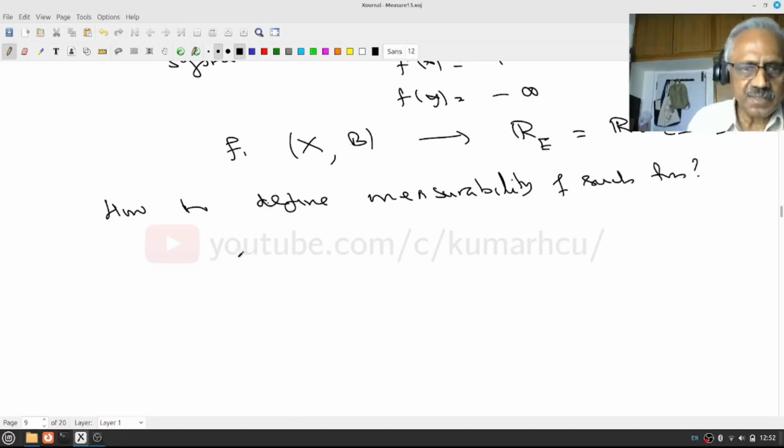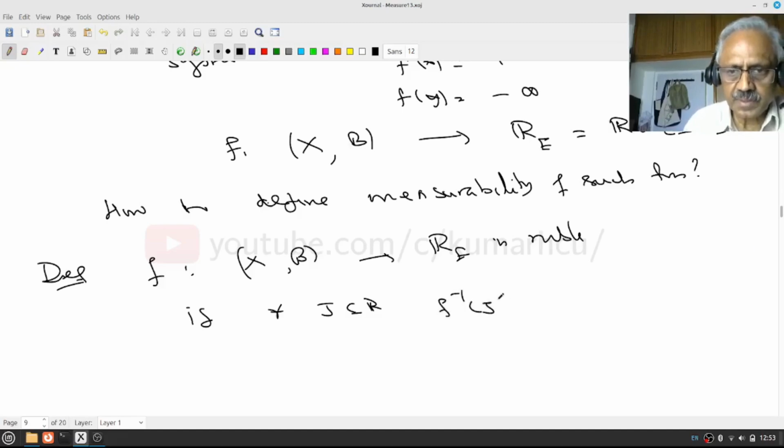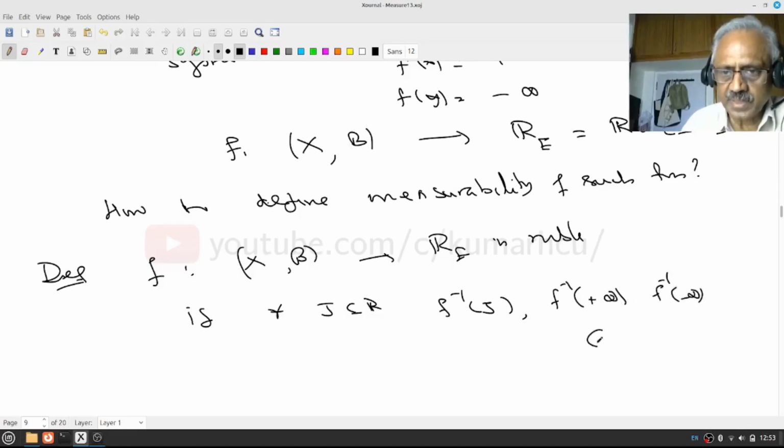It's again easy. We say that this is our definition. A function from (X, B) to R extended is measurable if and only if for every open interval J of R, f inverse of J, and f inverse of plus infinity, and f inverse of minus infinity, they are all measurable.